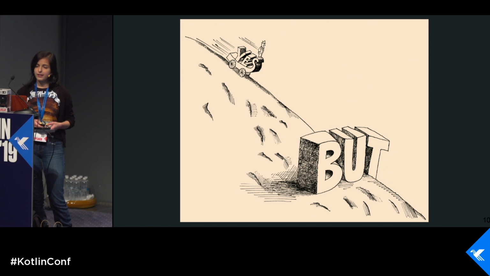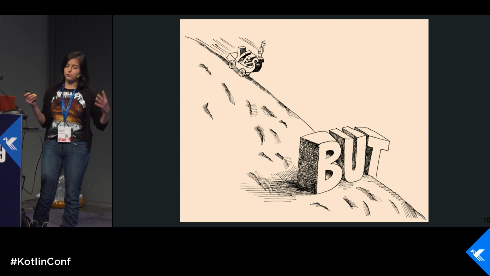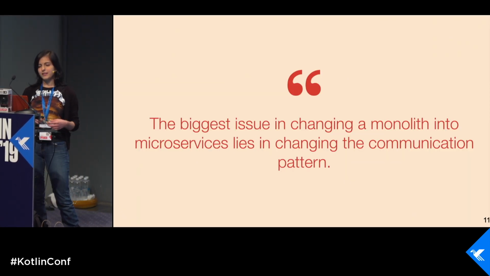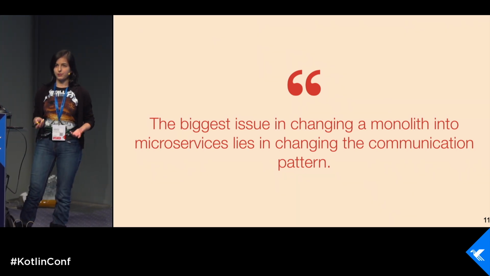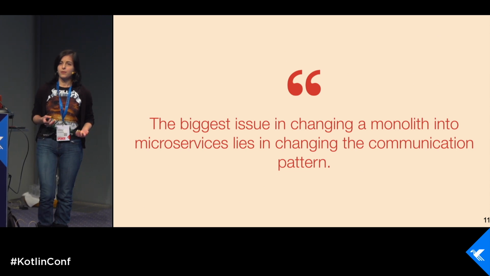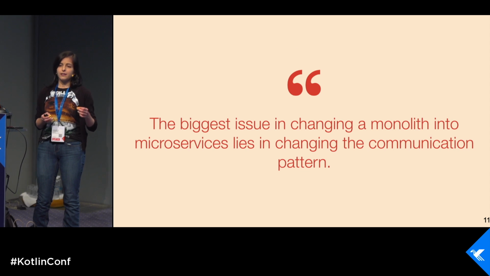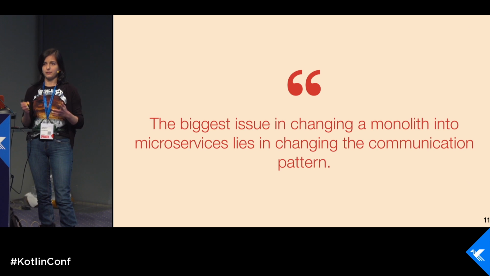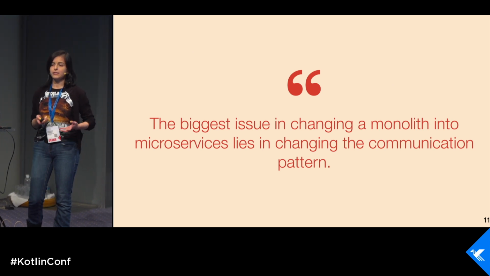But we cannot talk only about the pros of microservices. There is one but, one big con. Let's talk about it. The biggest issue in changing a monolith into microservices is changing the communication pattern. What am I talking about? When we are writing a monolith, like a few years ago, and we are just triggering another service in your server, it's like your own method and another function, it's under your hands, and you can easily use it.